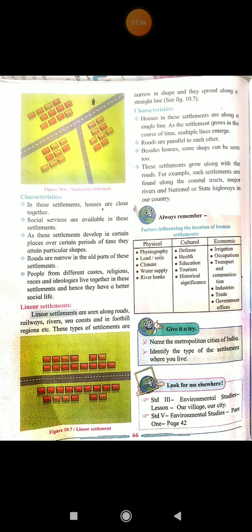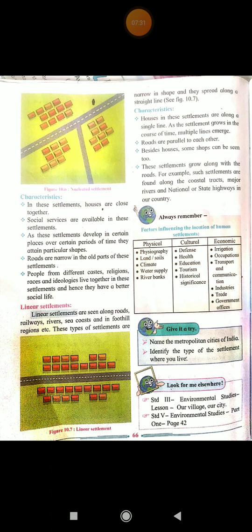Okay, roads are parallel to each other. How are the roads patterned there? Parallel to each other. Besides houses, some shops can be seen too. So there are some facilities available, shops are also available there. These settlements grow along with the roads. So what is the speciality of the linear settlements? That they are growing along the roads.